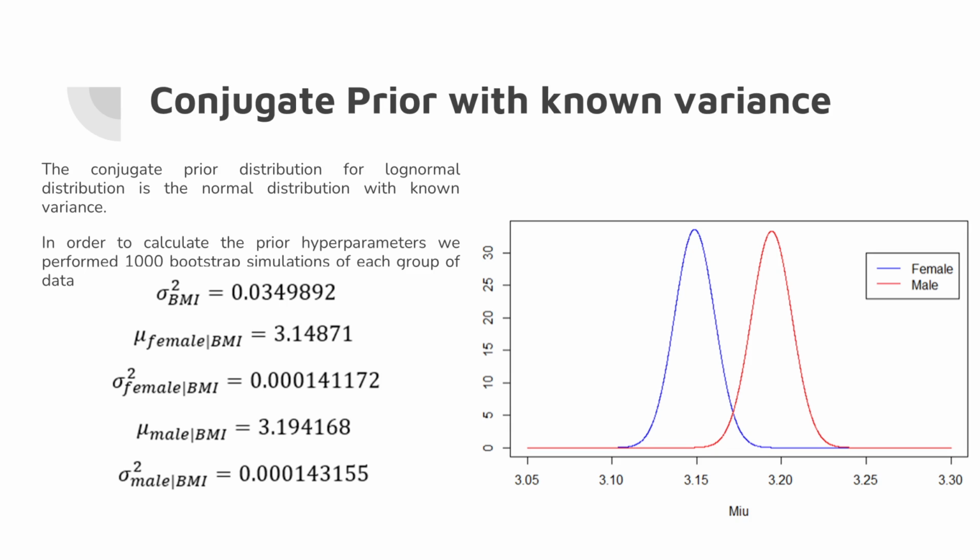We started by performing 1000 bootstrap simulations on each group of data. For each of these simulations, we then calculated the value of mu. We ended with a dataset with 1000 mu's for female and 1000 mu's for male. We then fitted these mu's in a normal distribution and calculated the following mu and sigma squared. These are our prior hyperparameters. With these hyperparameters, we then plotted our prior distribution, which can be seen on the right side of the slide.